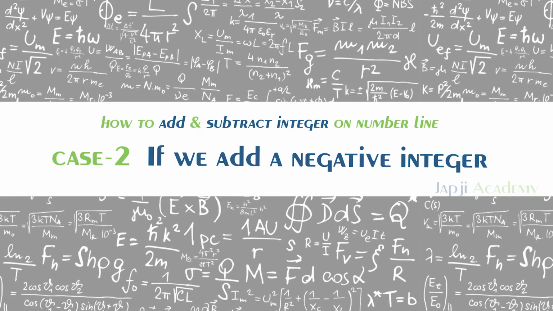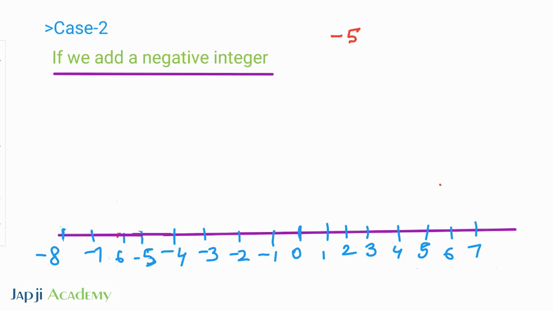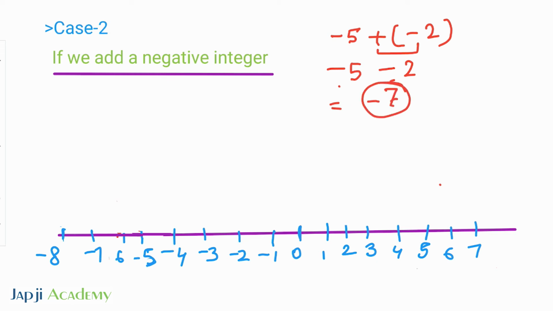Next is case 2. If we add a negative integer, what will be the resultant? I am adding a negative integer here, which is minus 2. So minus 5 plus minus 2: minus plus minus gives minus, which is minus 7. Now you have to represent minus 7 on a number line. As you can see, it's a number line. Here it's the positive side, here it's the negative side.